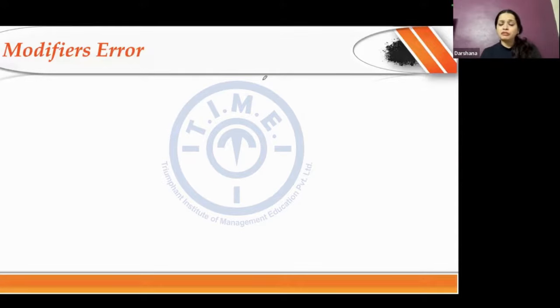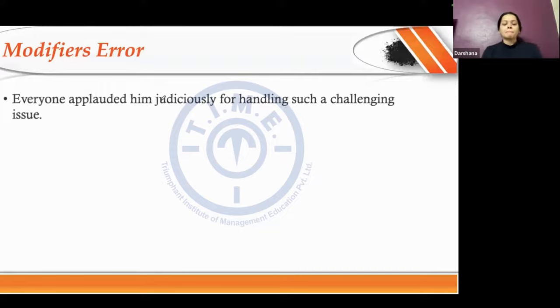Modifiers, errors. What are modifiers? We've already mentioned them as adjectives and adverbs. So what do they do essentially? What does an adjective do? It modifies a noun. You remember describing words, they will tell you the quality of a noun. An adverb will tell you the quality of an adjective. So instead of calling it a defining word or a qualifying word or a describing word, I would suggest you call them modifiers because errors are related to modifiers. So you better start using the words accordingly. Okay. So modifier error. Let us see how we get tested on them.